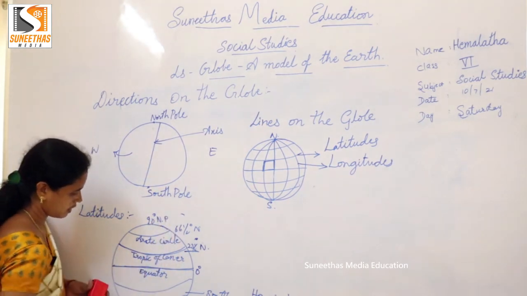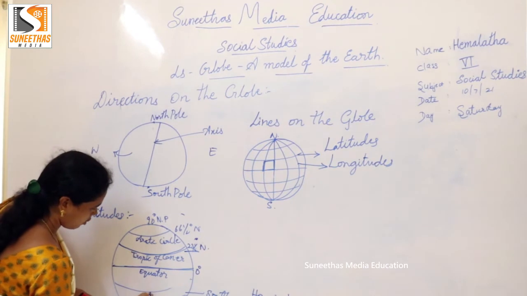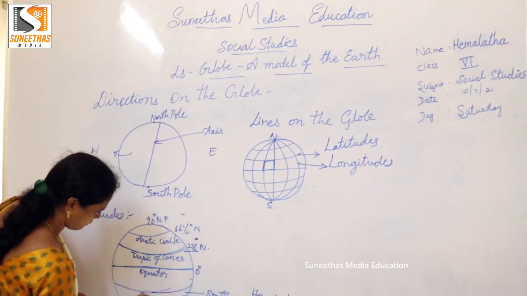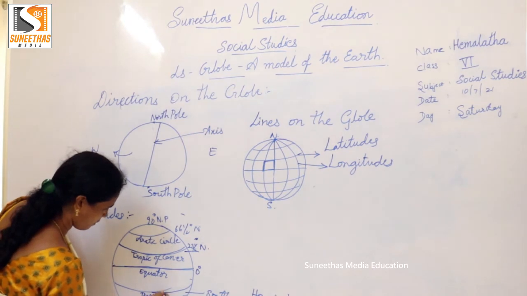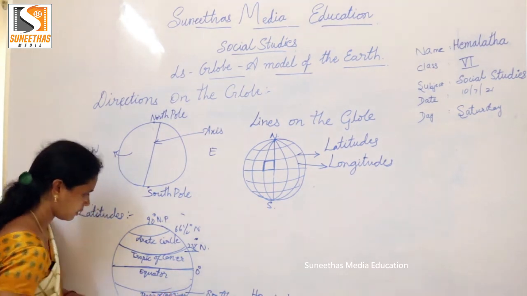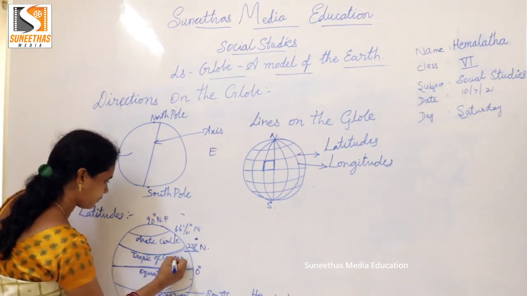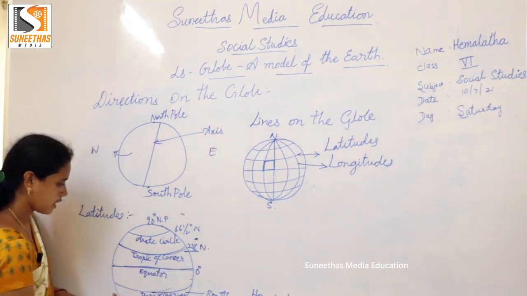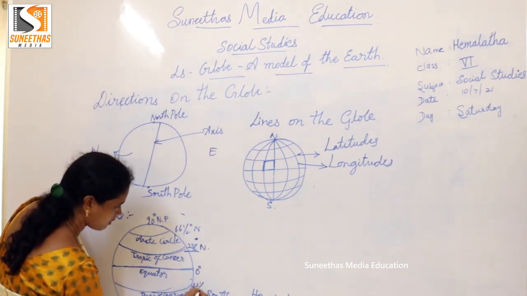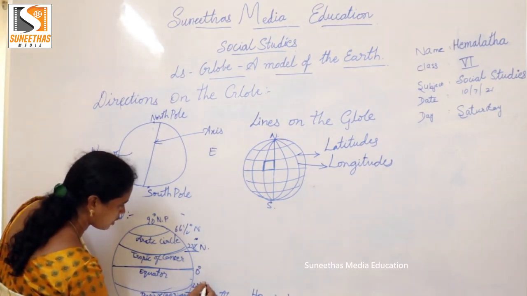The next important latitude is the Tropic of Capricorn, which is 23.5 degree south.